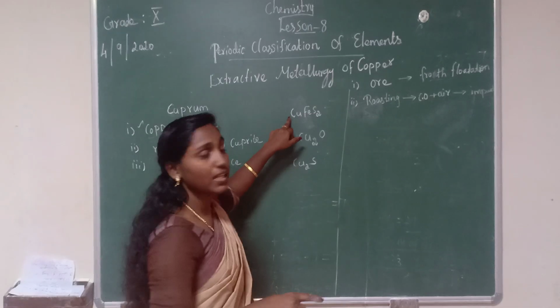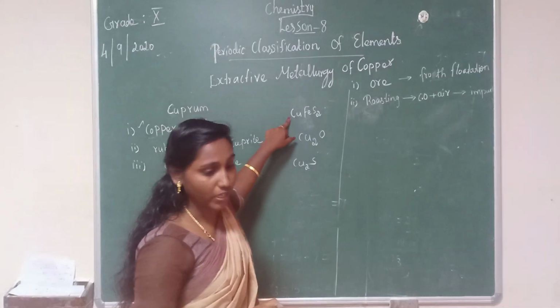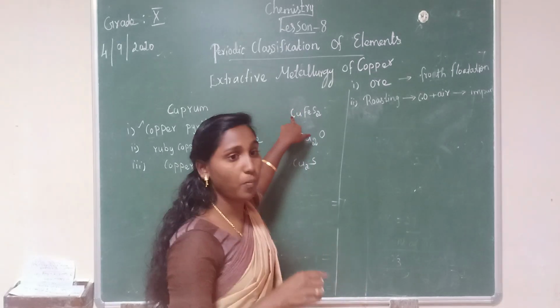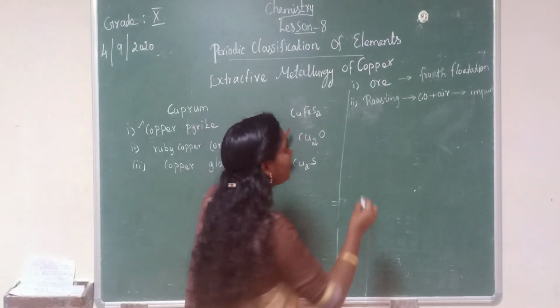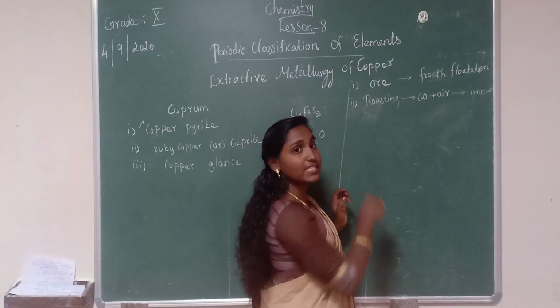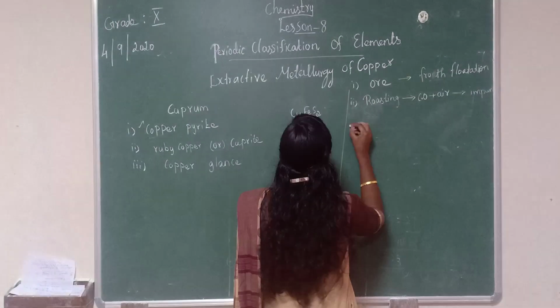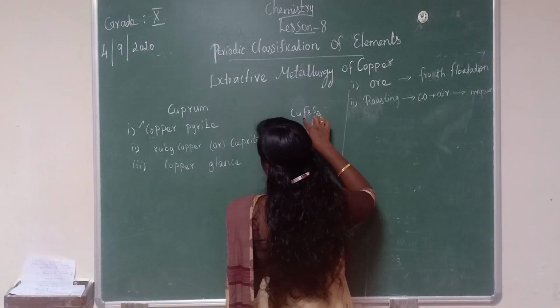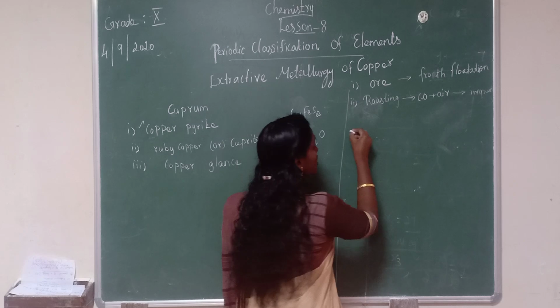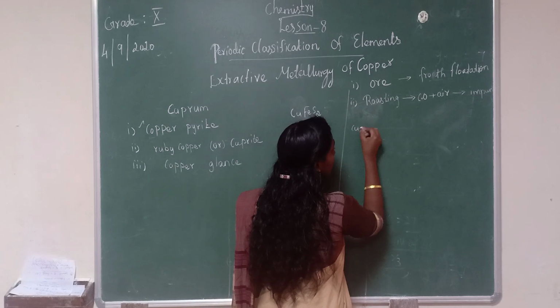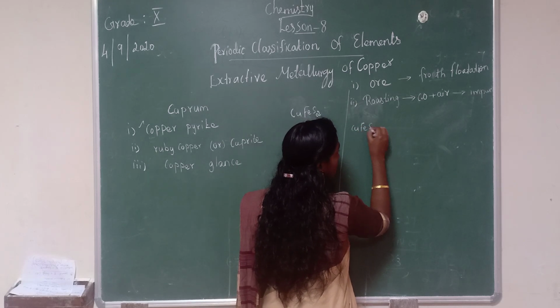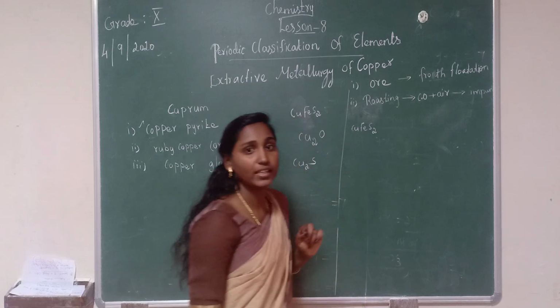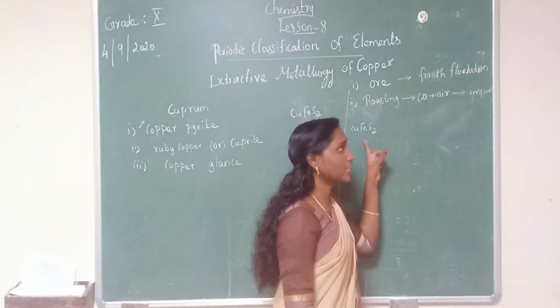Then next, the roasting process, for example with this copper pyrite. This copper pyrite is partly converted into sulfides of copper and sulfides of iron. So see the equation. You all know the copper pyrite formula: CuFeS2. This is the concentrated ore.